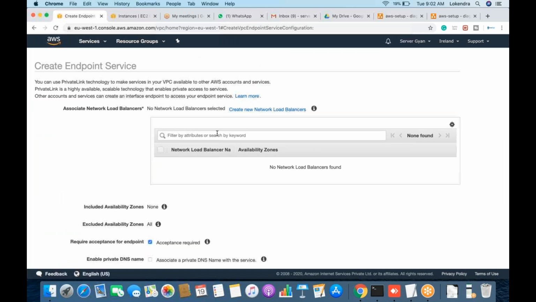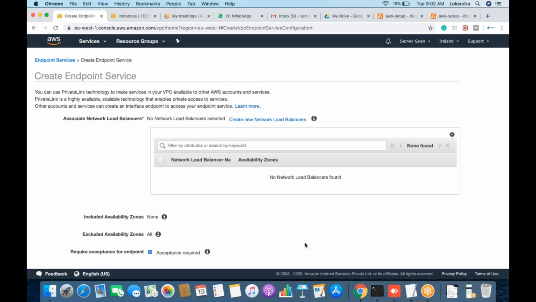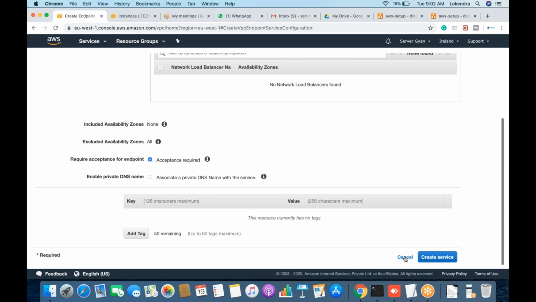We will have to define here, like, no network load balancers are selected. So this works with network load balancers only. If you talk about endpoint services, this particular one works with network load balancers. So are we clear on that?